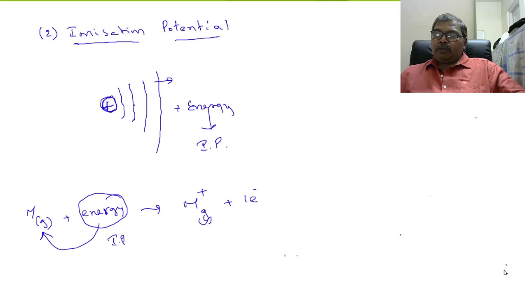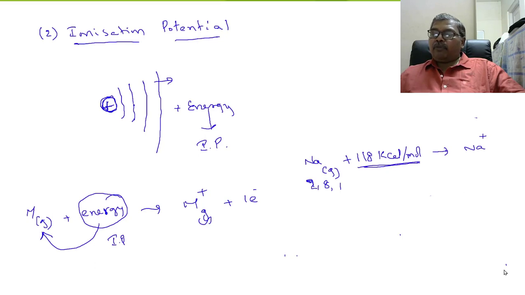Now, see for example, sodium, 2, 8, 1 is the configuration. One electron is present in the outermost orbit. To this, approximately 118 kilocalories of energy is supplied. Then sodium forms Na plus ion. So therefore, this energy supplied for sodium atoms is called ionization potential of sodium.